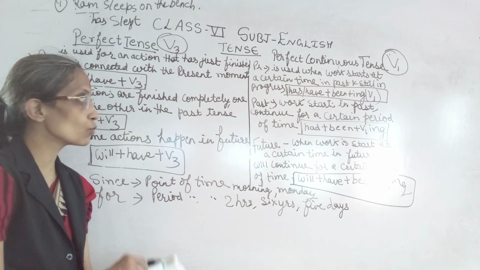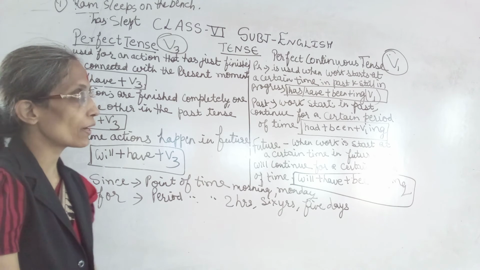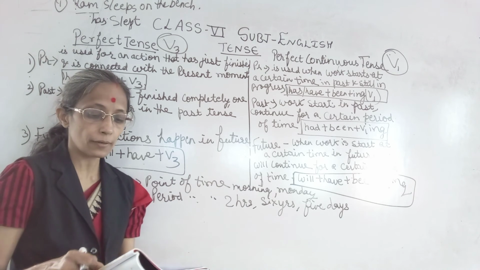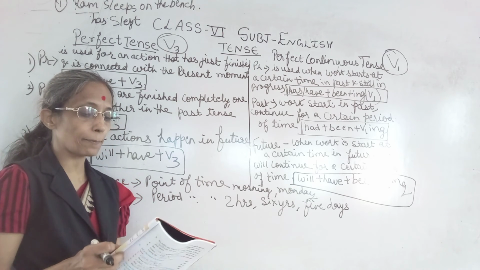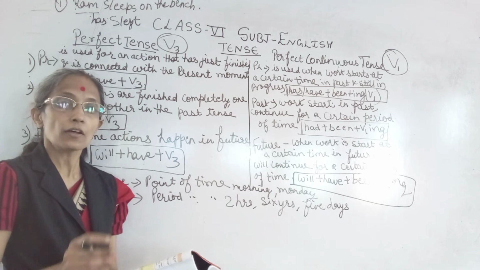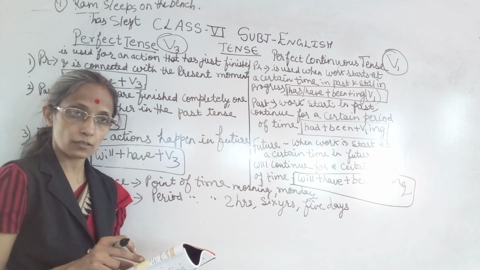And since is used for perfect continuous tense. In your example, page number 48. It has been raining since 8 p.m. 8 p.m. से पानी गिर रहा है. Then you will write here since.